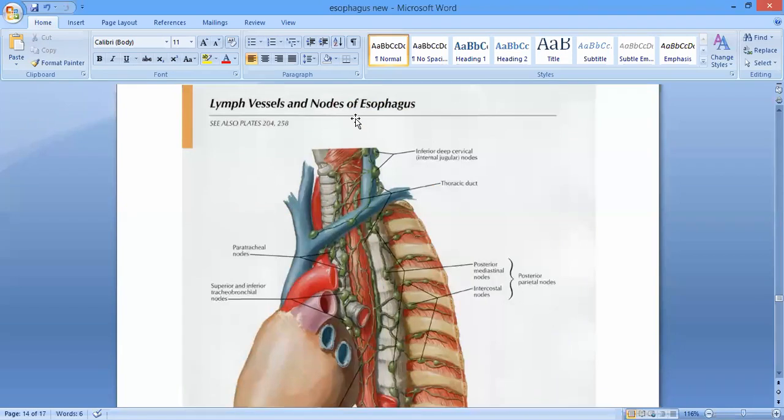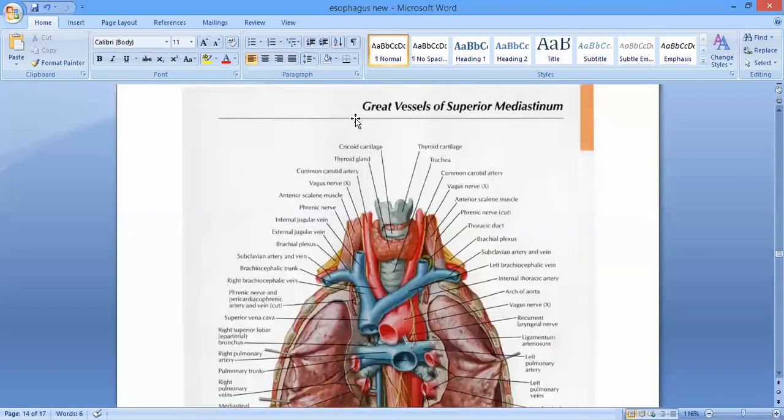Which nerve will be here? The nerve which is going to make a loop over here. It loops around the aortic arch and is sent upwards. That is the left recurrent laryngeal nerve, right? So we have got the left subclavian artery, then the aortic arch, then the thoracic duct over here. Then the left recurrent laryngeal nerve, okay, and the left lung and the left pleura. So these are the left relations of the thoracic part of the esophagus.